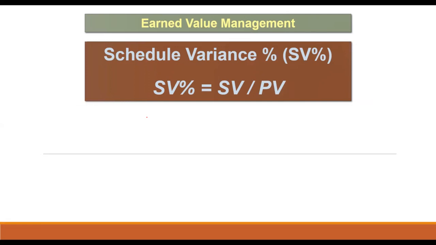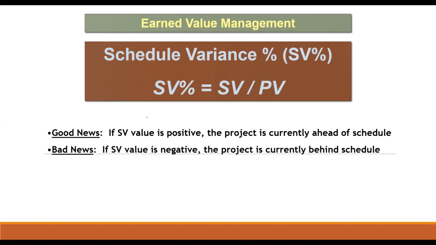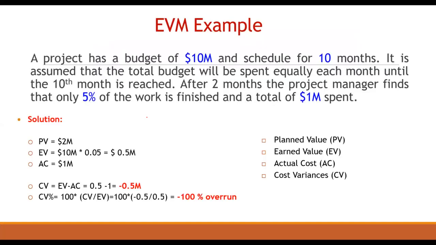And the SV percentage is SV divided by PV. Good news, if the SV value is positive, the project is currently ahead of schedule. And if the SV value is negative, the project is currently behind schedule. So with respect to that, let us go with an example.